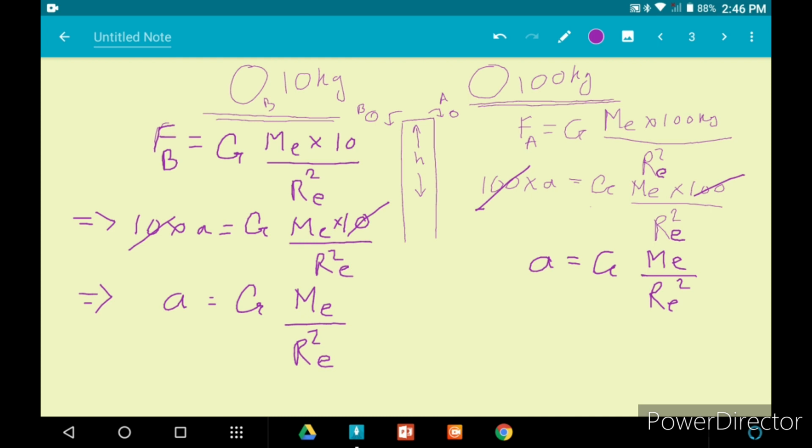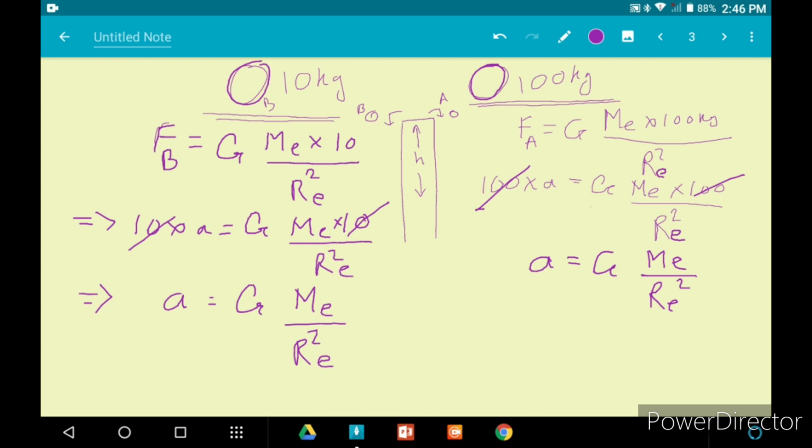So you can see that in both of the cases, irrespective of the mass of the objects that are being pulled towards the surface of the Earth, the acceleration due to gravity remains the same. So that is why we can say that the gravitational acceleration is approximately the same throughout the surface of the Earth.